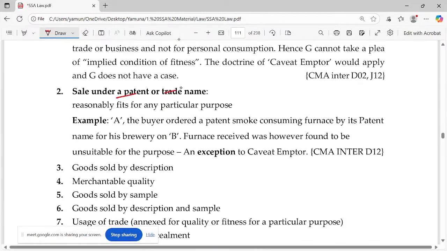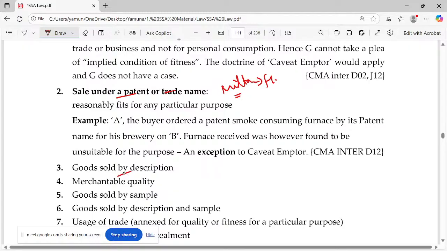Sale under a patent or trade name. You are buying a Milton flask. What do you think? Milton is a branded one. Milton, Cello, branded ones. You buy a flask from Milton, vacuum water bottles. Definitely it will hold the hot temperature.